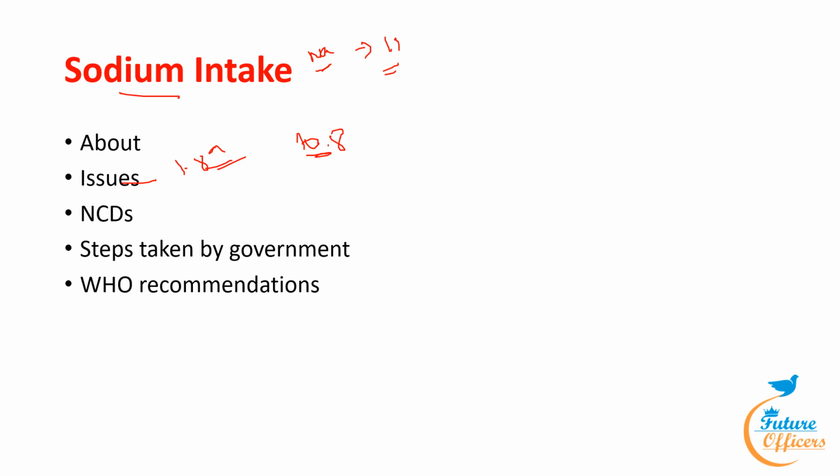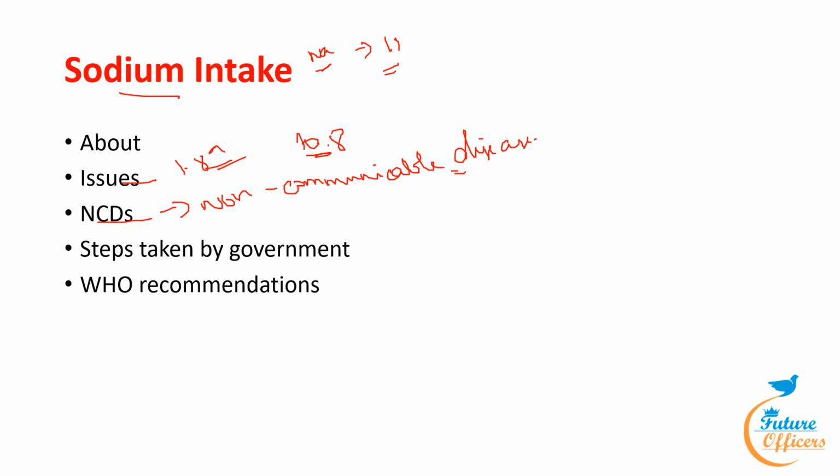With this, we have to know about non-communicable disease, that is NCD. NCDs, also known as chronic diseases, tend to be of long duration and are the result of a combination of genetic, physiological, environmental and behavioral factors. The main types of NCD are cardiovascular disease such as heart attacks and strokes, cancer, chronic respiratory diseases such as chronic obstructive pulmonary disease and asthma, and diabetes.